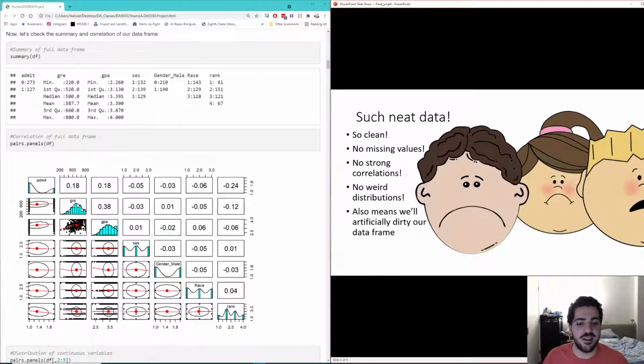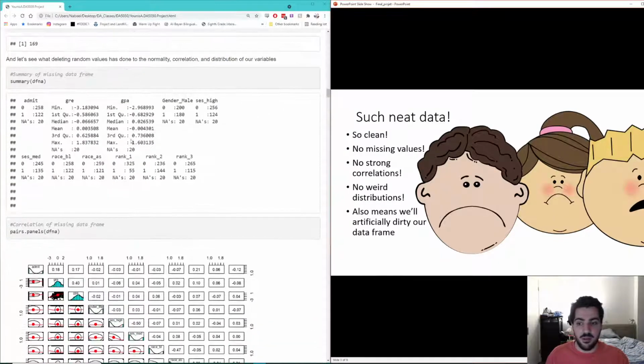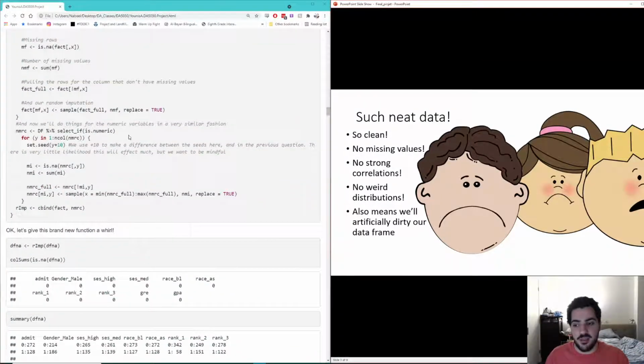You made these kids so sad. Now, there's good and bad news here. Bad news for these kids, it's a nice data frame that we have to ruin. A little bit of fun for me, because now we get to have fun deleting and randomly imputing variables back into our data frame.